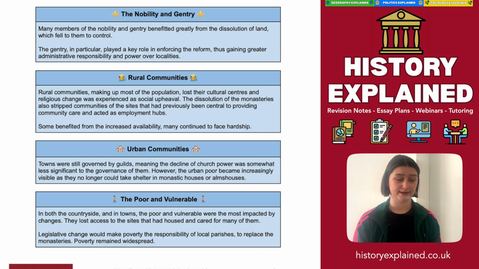So both in the countryside and in towns, the poor and the vulnerable were most impacted by changes as they lost access to the sites that had housed and cared for them for many, many years. Legislative changes did shift the responsibility to local parishes, but the structures and the funds weren't there in the same way as they had been before. So poverty remained widespread and became an increasing problem in England at this time.